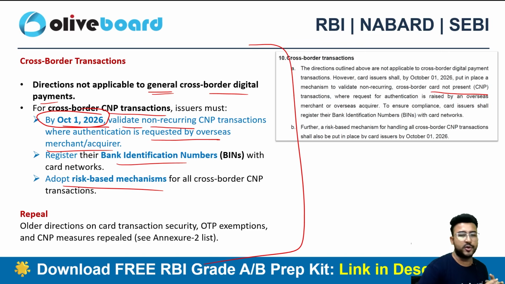So this is for the issuers, right? By 1st of October, you need to validate your non-recurring CNP transactions. Let's suppose this transaction is non-recurring that I'm doing and the card is not present physically. So I'm making an online transaction, right? So first I need to validate this kind of non-recurring transaction where authentication is requested by the overseas merchant, right?